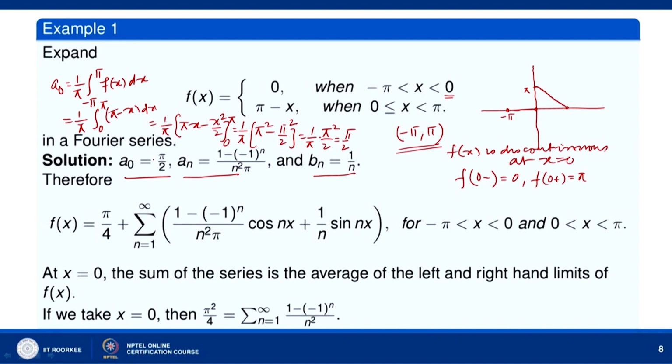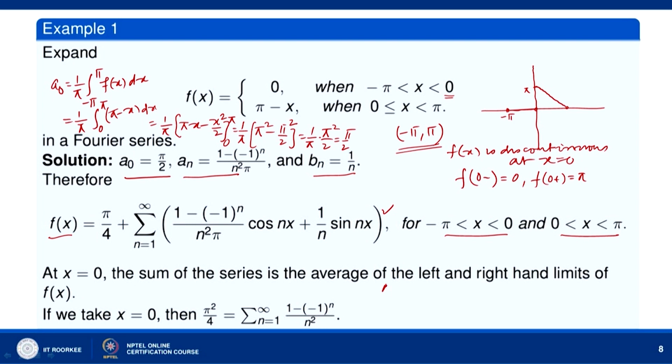We put these values in the Fourier series for the function f, and the Fourier series will have the sum f(x) at the points where the function is continuous. The function is continuous in the open interval minus pi to 0 and over the interval 0 to pi. So, f(x) equals a naught by 2, a naught by 2 means pi by 4, plus sigma n equal to 1 to infinity a n cos n x plus b n sin n x. So, this is the Fourier series of the function f in the open interval minus pi to 0 and 0 to pi.